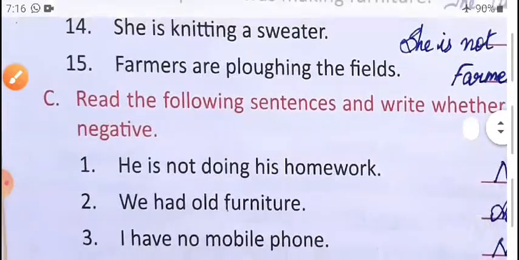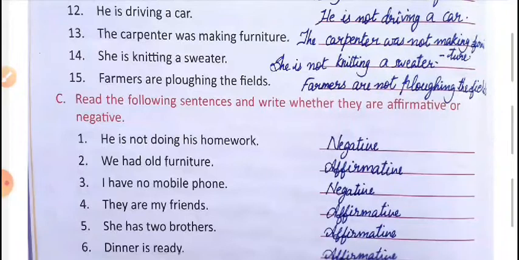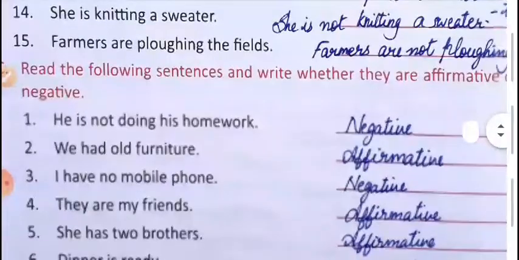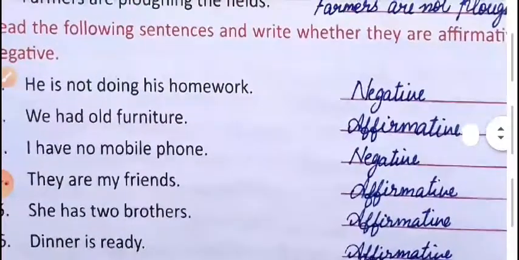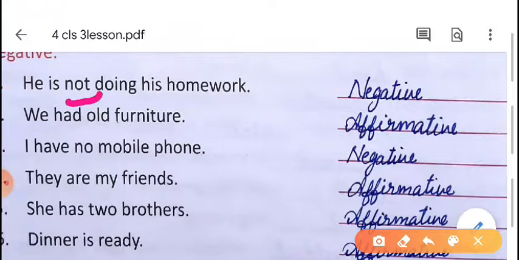Now we are going to check the next exercise. Read the following sentences and write whether they are affirmative or negative. Affirmative means, I already told you yesterday, a positive sentence, and negative means negative. First sentence, he is not doing his work. In this sentence the negative word not comes. That's why it is a negative sentence.